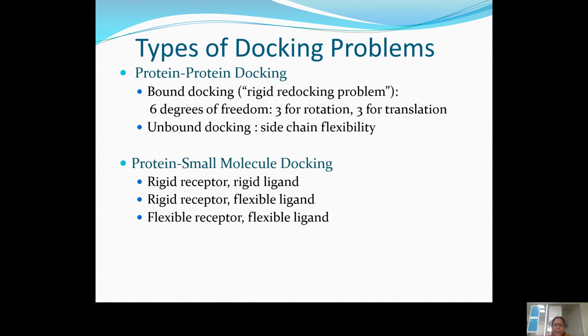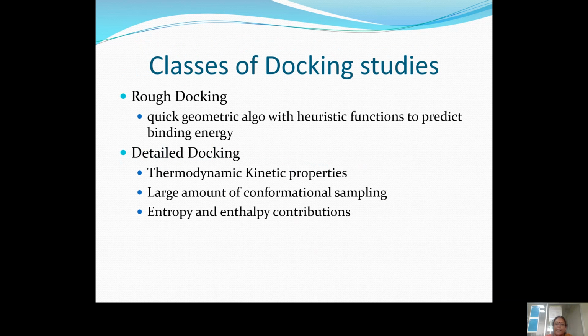Coming back to the docking problems, you can have either protein-protein docking or protein-small molecule docking. Whenever we are docking a molecule, we can make the protein rigid or the small molecule rigid, or both flexible, or both rigid, or one rigid and the other flexible. This is how we can understand the concept of molecular docking.